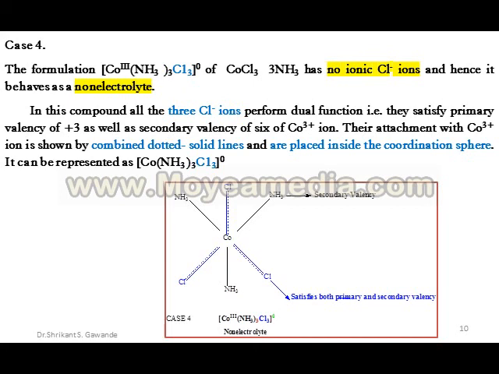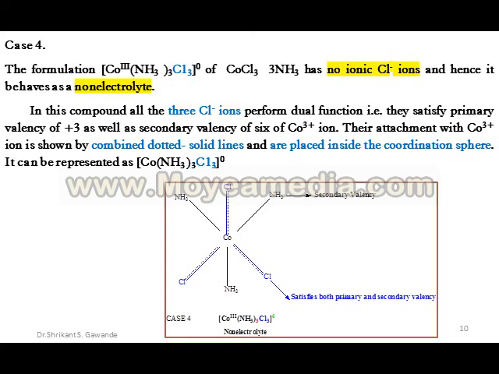The formulation [Co(NH3)3Cl3]0 of CoCl3·3NH3 has no ionic Cl− ions, and hence it behaves as a non-electrolyte.